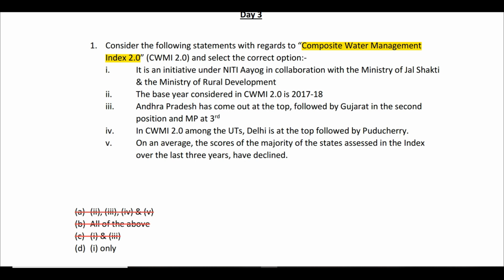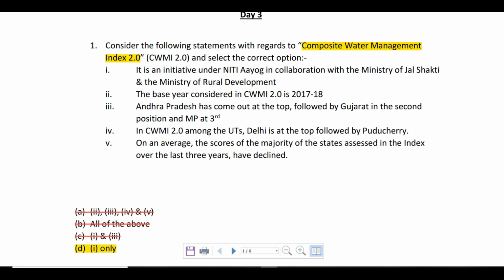Amongst these union territories, Delhi and Puducherry, Puducherry has come out at the top, followed by Delhi. So first rank is Puducherry, second rank is Delhi. So the fourth statement is also incorrect. The fifth statement says that on an average, the scores of the majority of states have declined. That is also incorrect because in reality, on an average, 80% of the states have actually improved their scores compared to the previous score. So only the first statement is correct, the other statements are incorrect. So your right answer is D, 1 only.